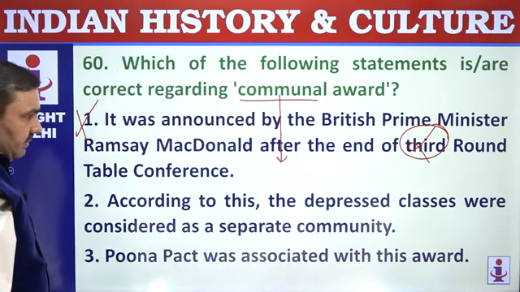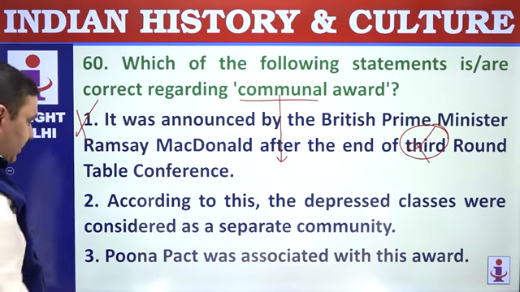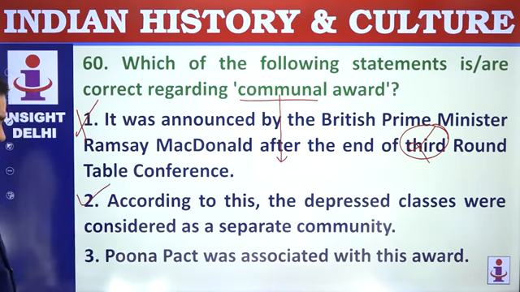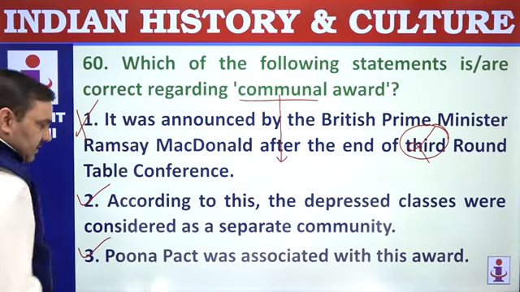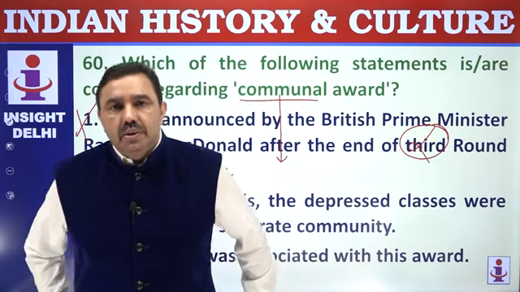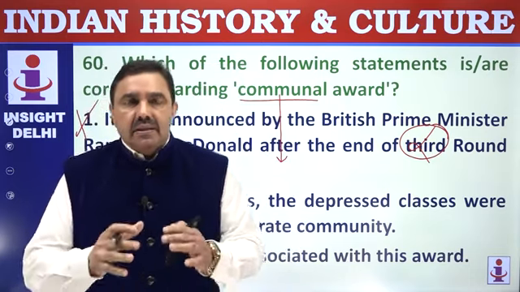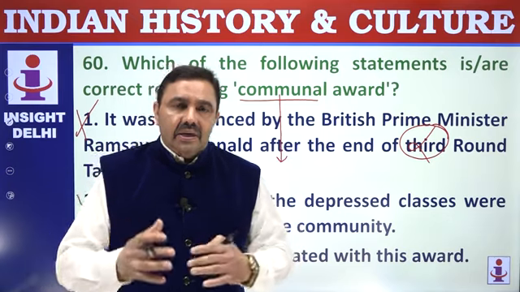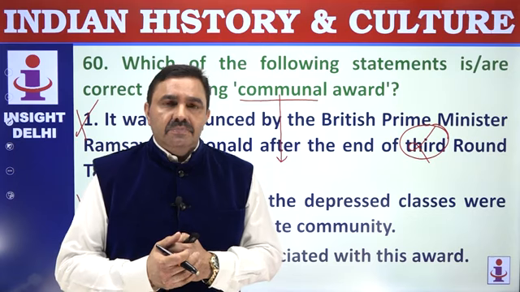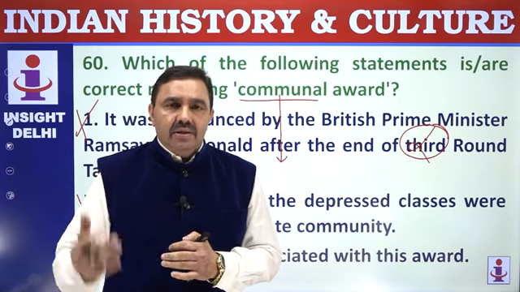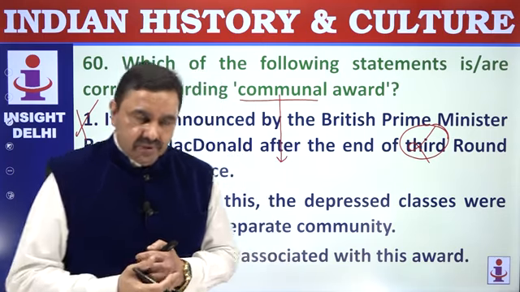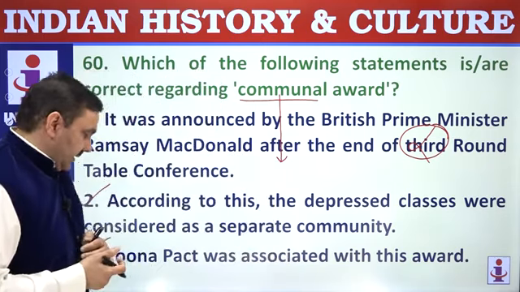According to this, the depressed classes were considered as a separate community. That's correct. Pune Pact was associated with this, of course. 71 seats were allotted to depressed classes. Gandhiji thought this was a tool of the British to divide Indians along the lines of caste, upper caste, lower caste. They had already divided Indians on the lines of religion, Hindus and Muslims. So Gandhiji went on a fast unto death, and finally the settlement was made with the intervention of Madan Mohan Malviya. That was Pune Pact.